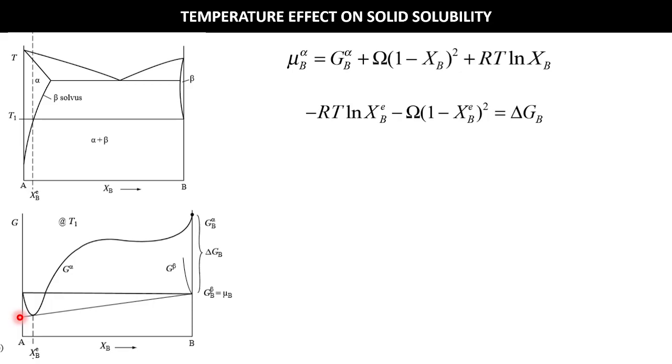So this is nothing but from the equation I have derived previously. We can see this is G_B alpha plus omega (1 minus x) squared plus RT ln x. Now if we replace the G_B alpha and mu B with GB beta.